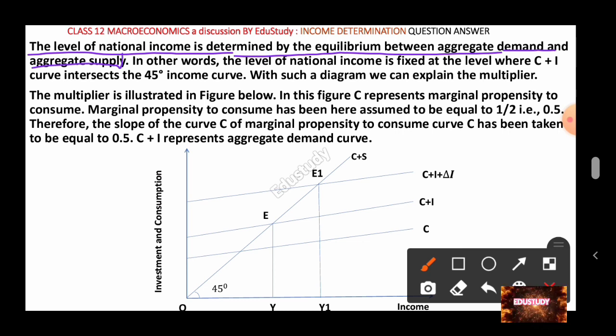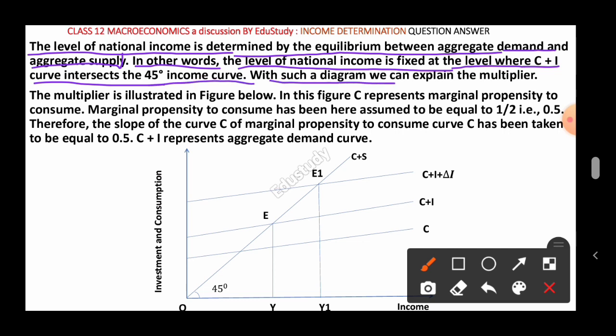We already got this level of national income, that is the effective demand. In other words, the level of national income is fixed at the level where the C plus I curve intersects the 45-degree income curve. So with such a diagram we can explain the multiplier.